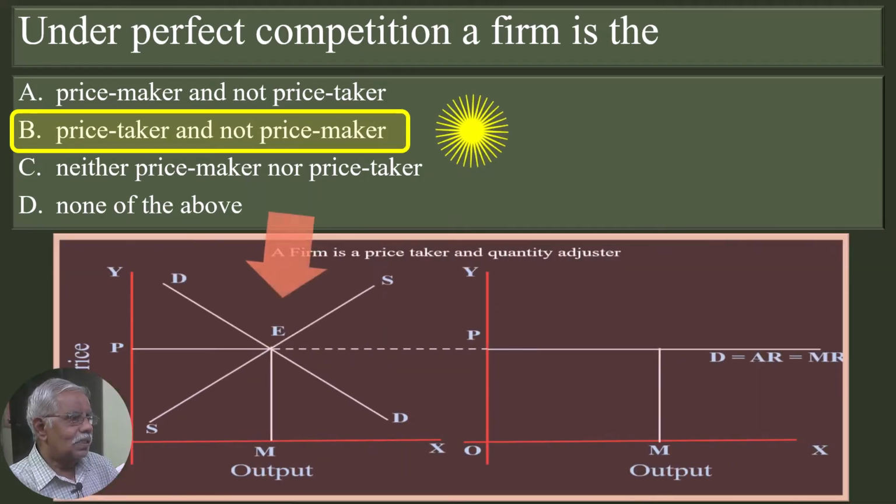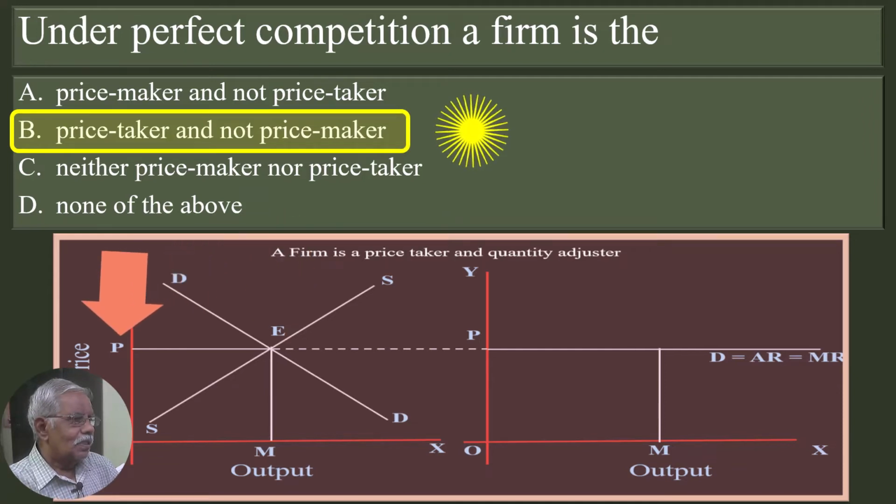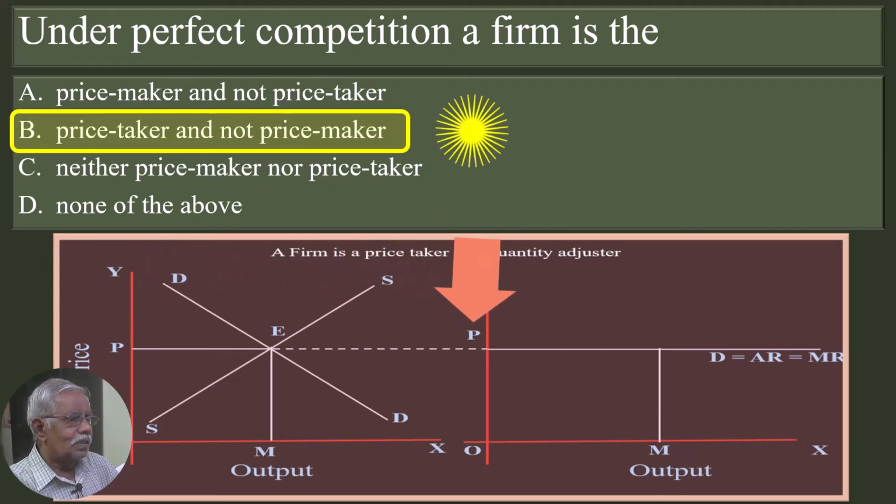Look at this graph. The left side of the graph shows the determination of price in the market. P is the price. This price is accepted by the firm. The firm is not fixing a price on its own for its product. So, a firm under perfect competition is a price taker.